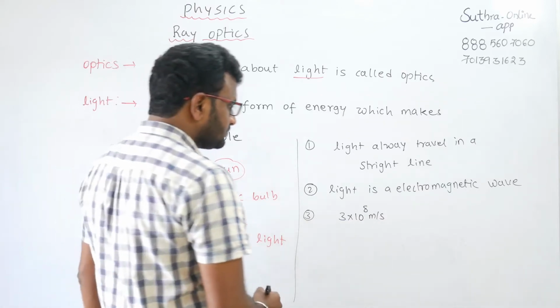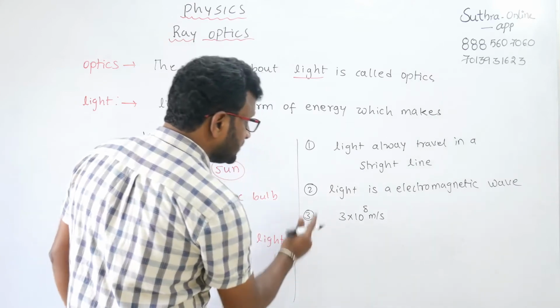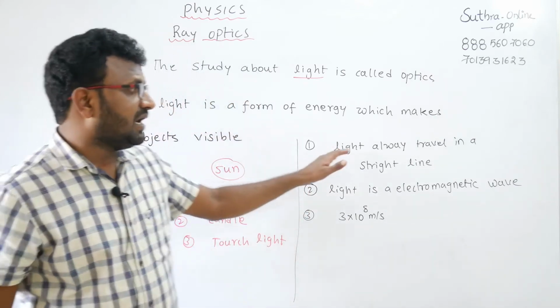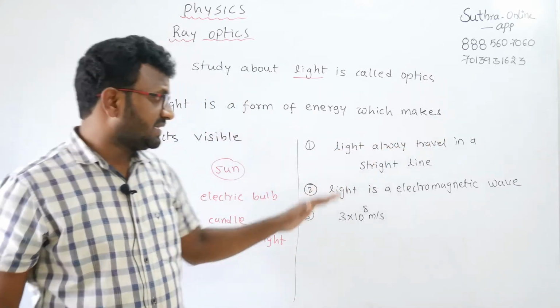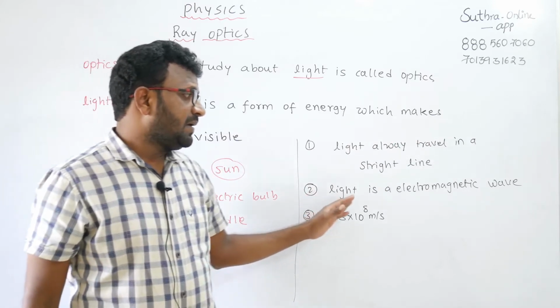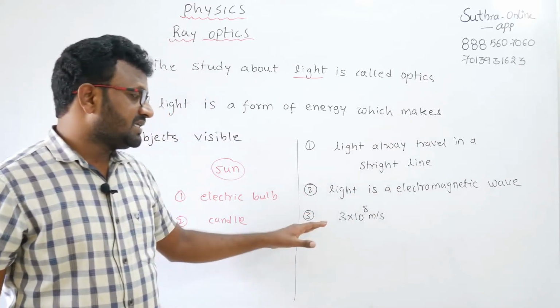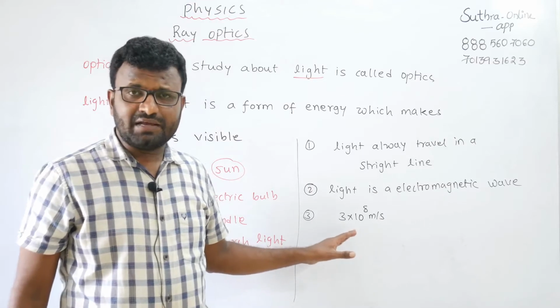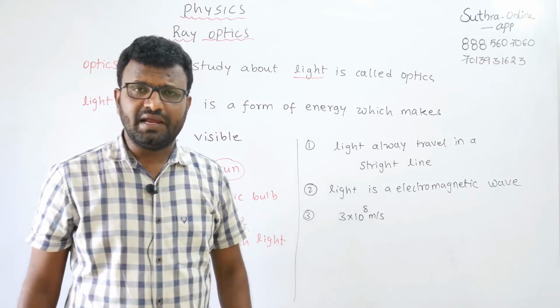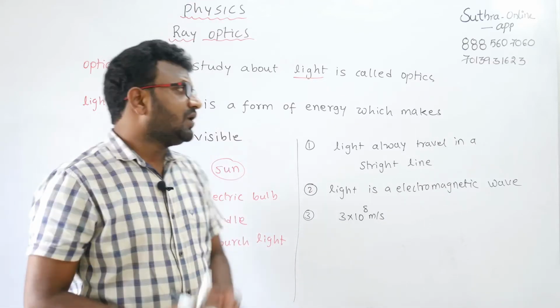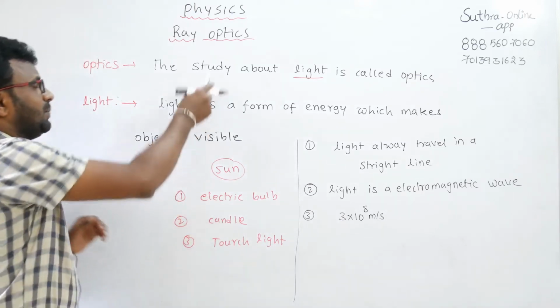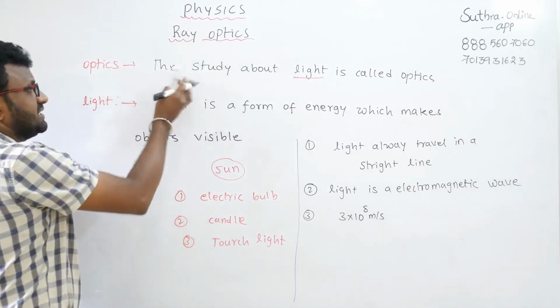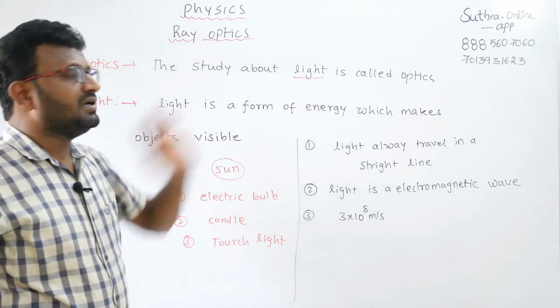So these are the 3 points you have to remember. Light always travels in a straight line. Light is an electromagnetic wave. And the speed of light in air or in vacuum is 3 into 10 to the power 8 meter per second. Now come to the optics part. Already, optics is nothing but the study about light.